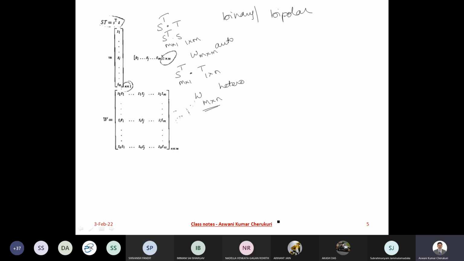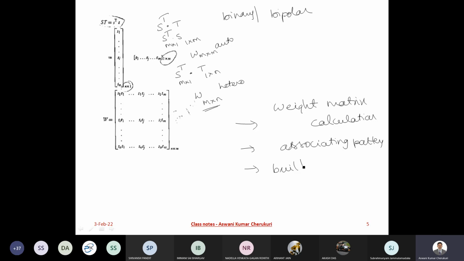This is what we call weight matrix calculation, or associating the patterns, or building the memory. All this is what is happening here. So you take one pattern. Now the point is another interesting thing.